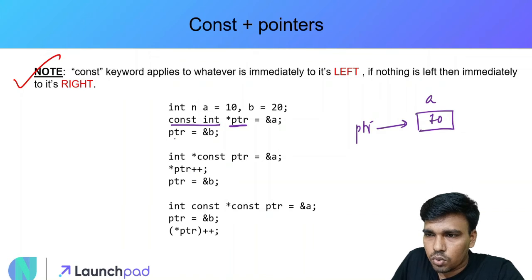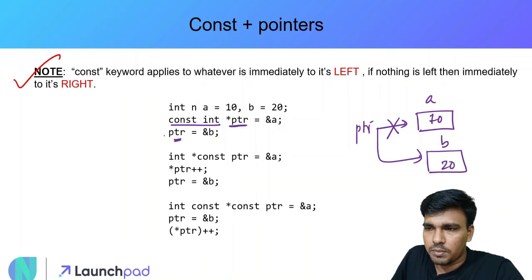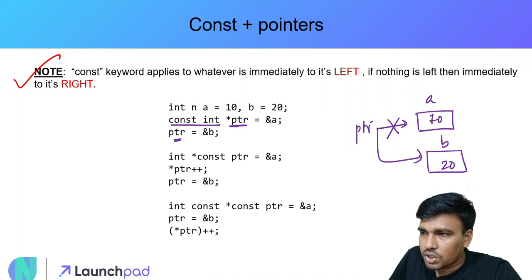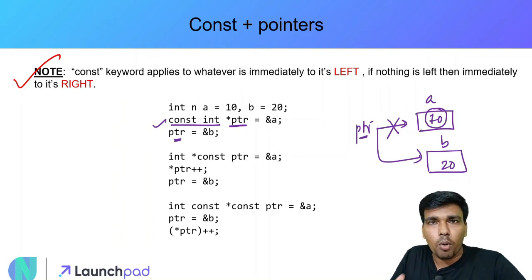But if I try to do this statement, ptr is equal to ampersand b, that is I'm trying to change the address. So this is no longer the pointer. So I'm making this ptr to point to a new location called as b, which is holding 20. So is this possible? क्या ये possible है? Yes, it is possible. Why? Because this integer is constant. That means I cannot change the value which is being pointed by this pointer. In this ptr is a pointer to a constant integer. यानी कि integer constant है, ना कि pointer constant है.